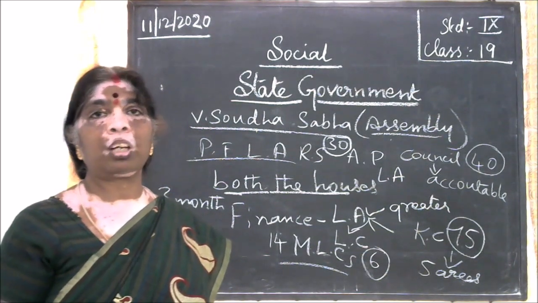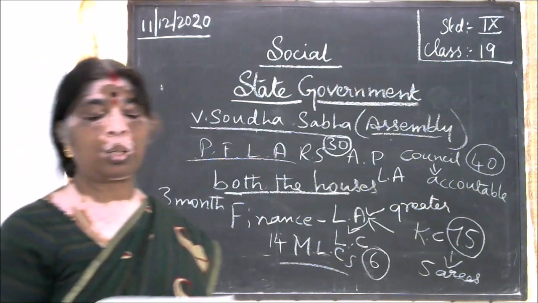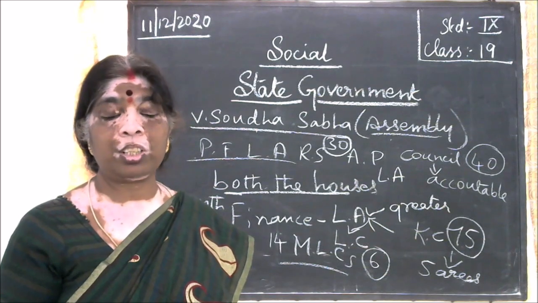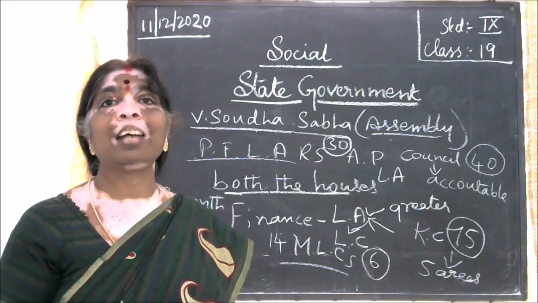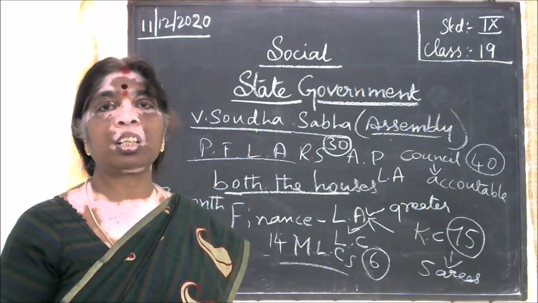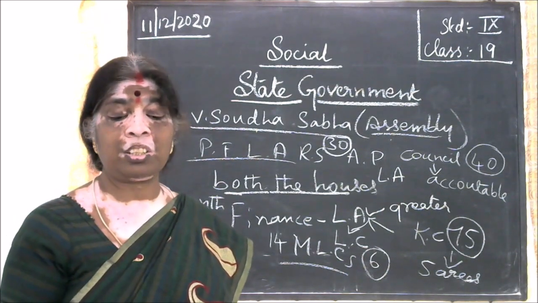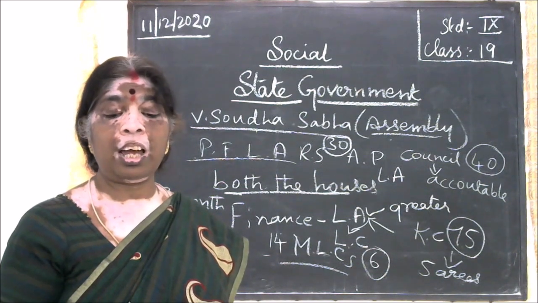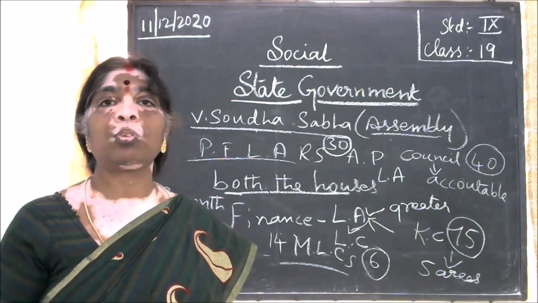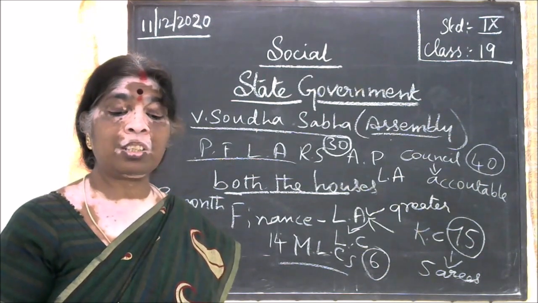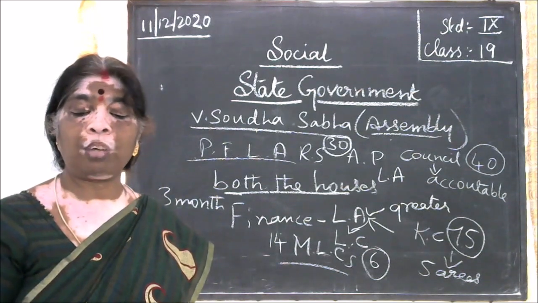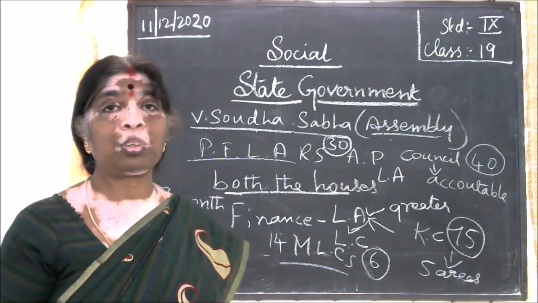If the questions are not answered properly, they can insist on the minister's resignation, but they cannot move a no confidence motion. So keep that in mind. This is about the administrative power.